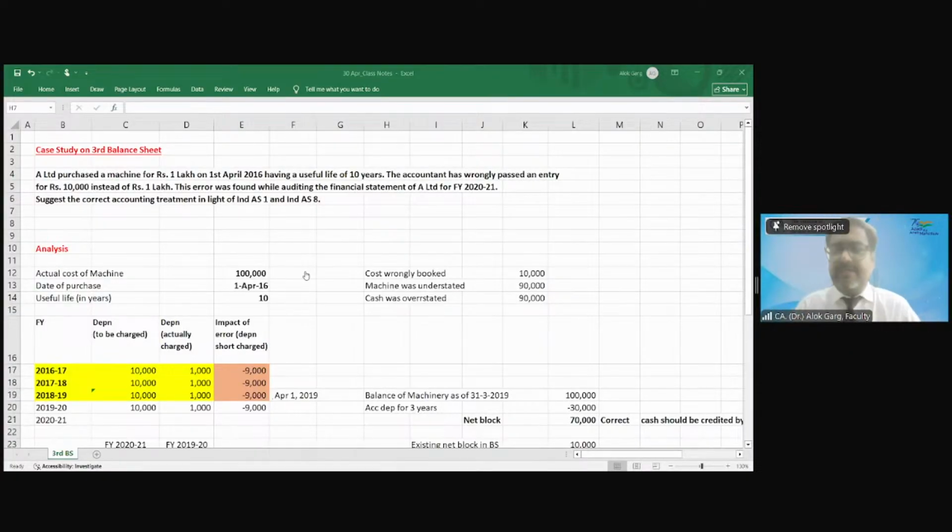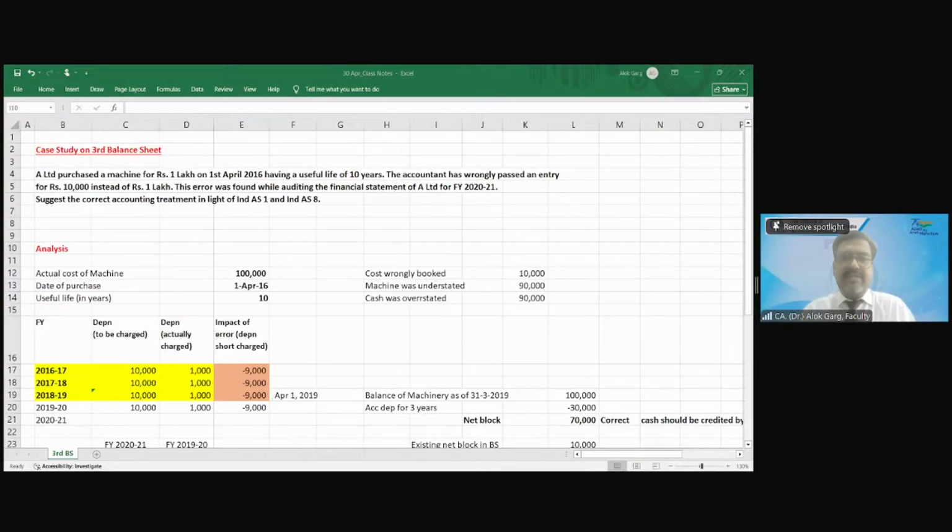So friends, earlier year financial statements are not required to be refiled. Whatever is filed has been filed. Everything has to be done in the current year. Sir, whether I need to open my old Tally, ERP, SAP? No. You have to account for the entry in the current year by giving it in narration that this entry belongs to 1st April 19. But you have to pass the entry in the current year. Sir, whether I need to refile my revised income tax return also? You have to look at the income tax provision regarding that.